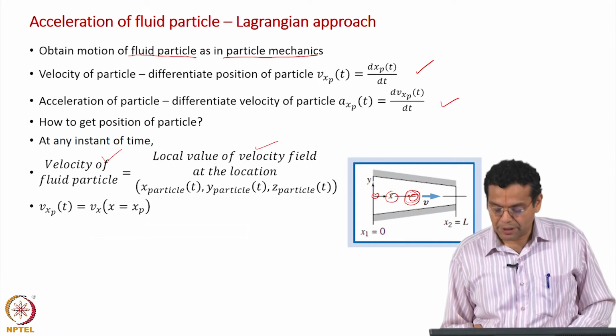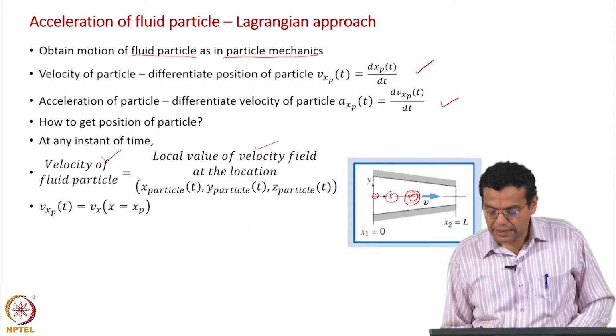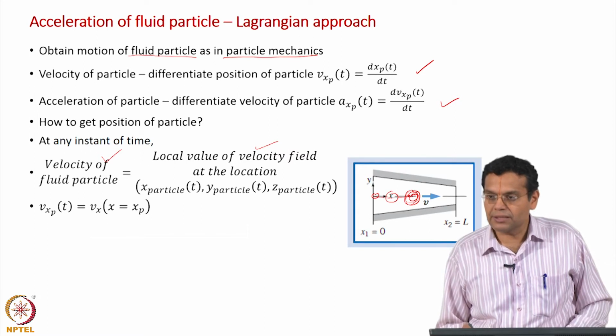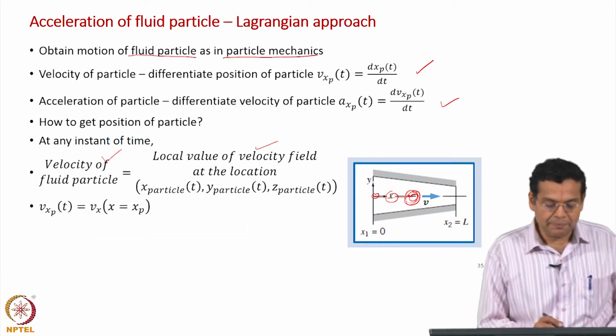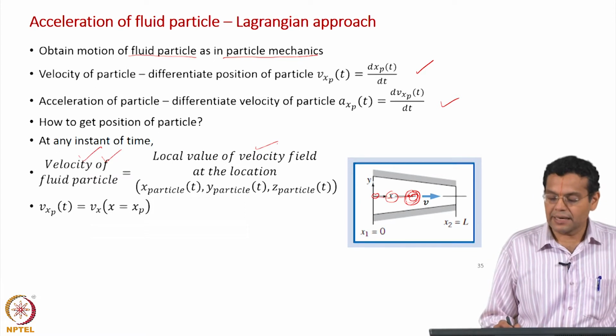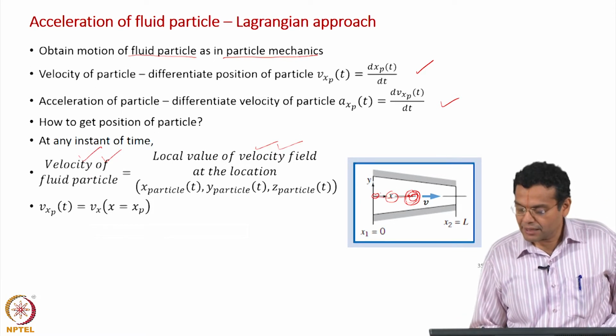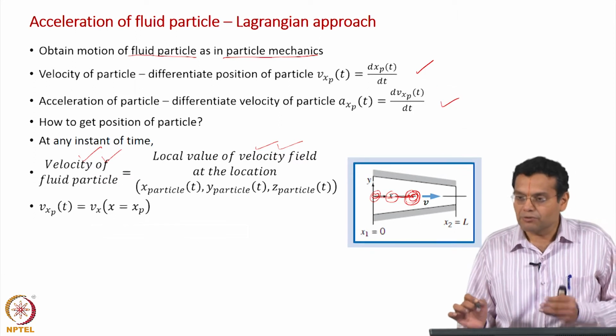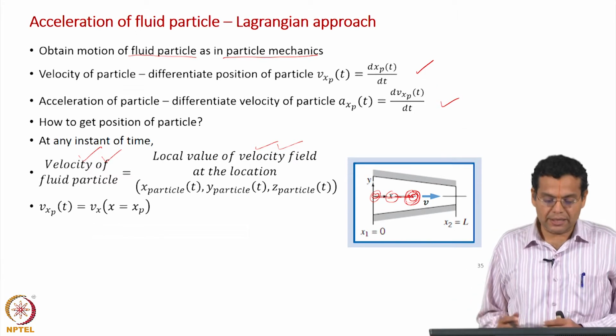Looking from the particle point of view, we are tracking the fluid particle, it is at a particular location, and its velocity is the same as the velocity of the fluid at that location. Tracking a fluid particle at a particular location, its velocity is equal to the velocity of the fluid, the Lagrangian to Eulerian.